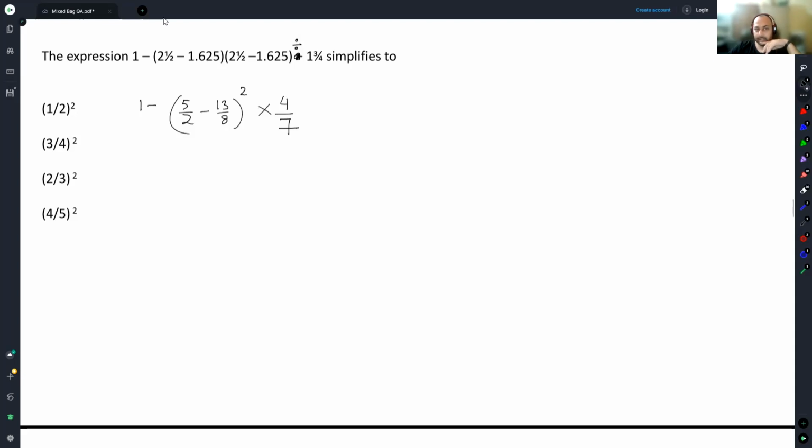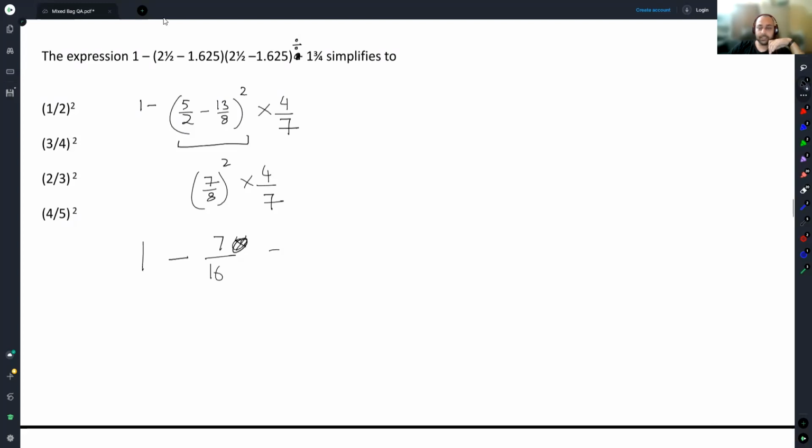This is the entire expression. There is no way it can be division for the whole. Division is division with the bracket, instead of the plus sign, it is a division sign. Now, working only on this part, we get 7 by 8 whole square into 4 by 7. So we get 7 into 7 by 16.